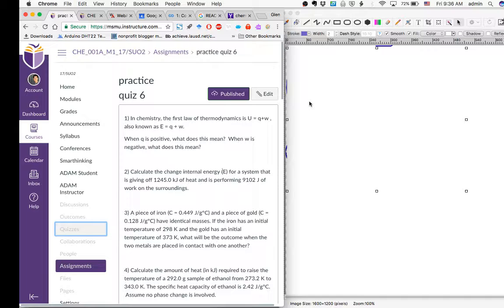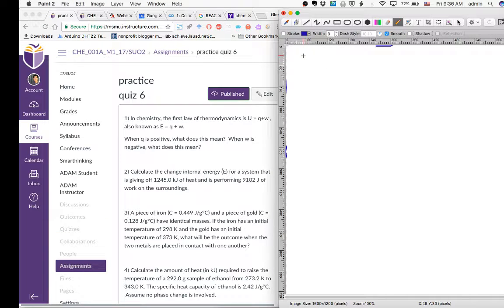This is the first law of thermodynamics. It says that you can't create or destroy energy in this universe. You can just change the form of that energy. It could be heat or it could be work. Here is the equation for that. Internal energy, also known as U or E, is equal to Q plus W.